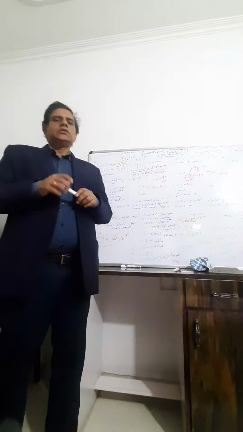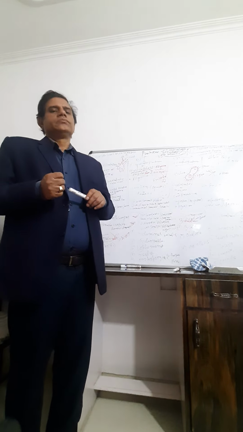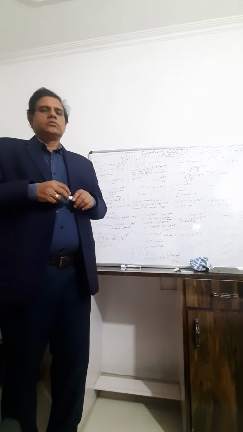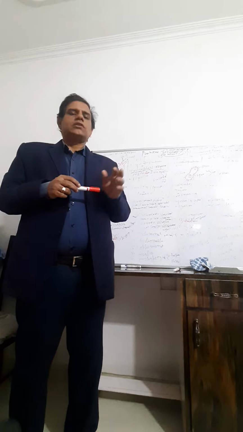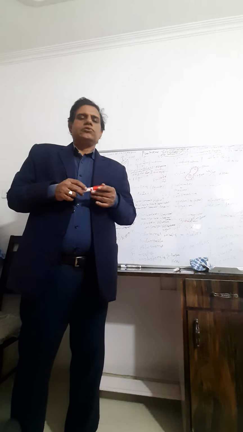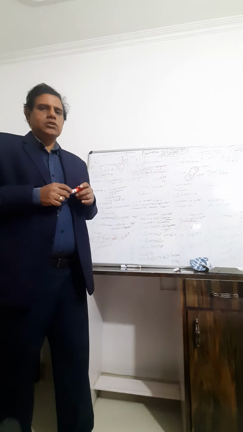This protozoa is divided into four groups on the basis of locomotion. The first group is Rhizopoda or Sarcodina, or amoeboid protozoa, because of pseudopodia-like locomotion.